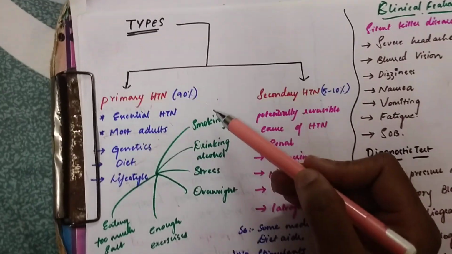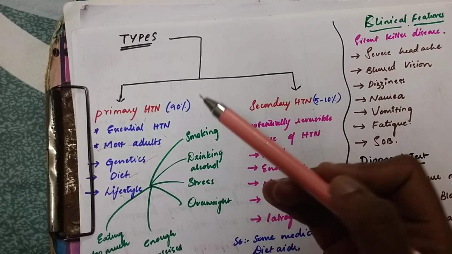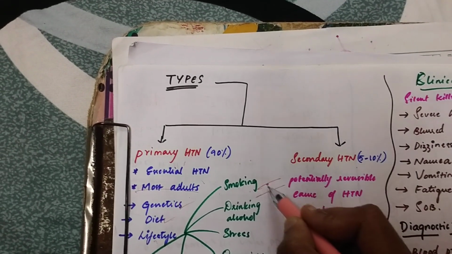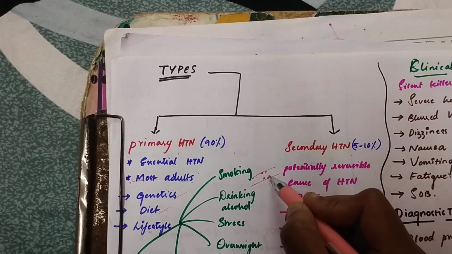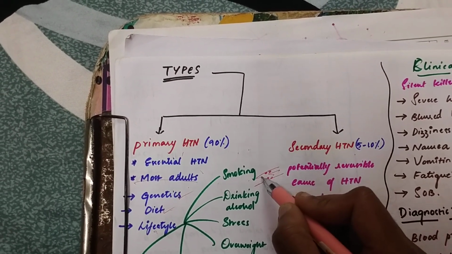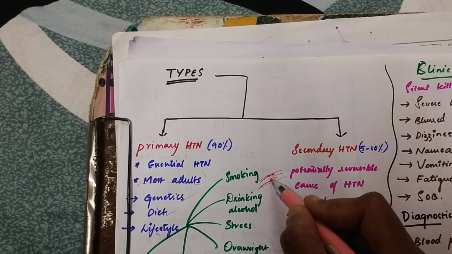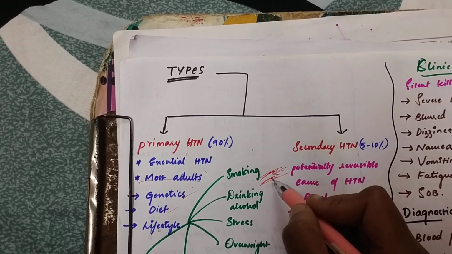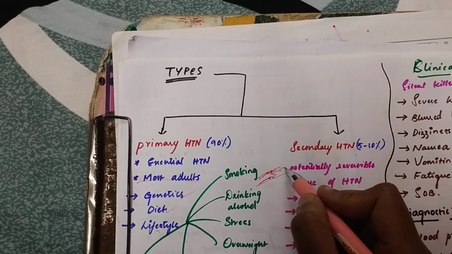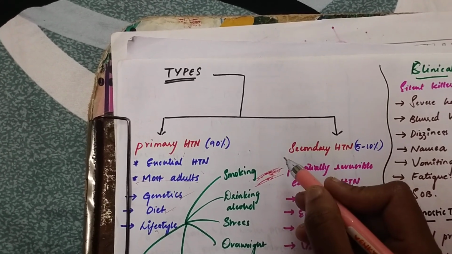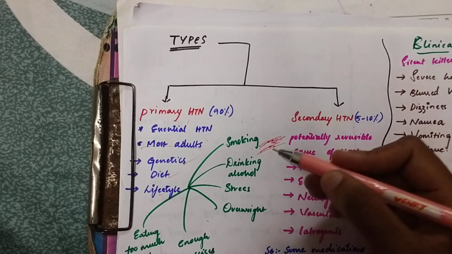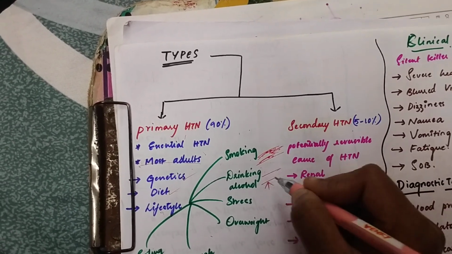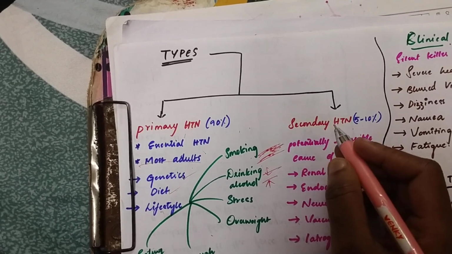Lifestyle habits are very important, like smoking. If the person is smoking, the nicotine will attach to the blood vessels and obstruct the blood flow, and it constricts the blood vessel, so automatically the blood pressure will increase. We know that if it constricts, vasoconstriction will happen, and then the blood pressure is rising. Then drinking alcohol directly causes narrowing and tightening of the blood vessels.